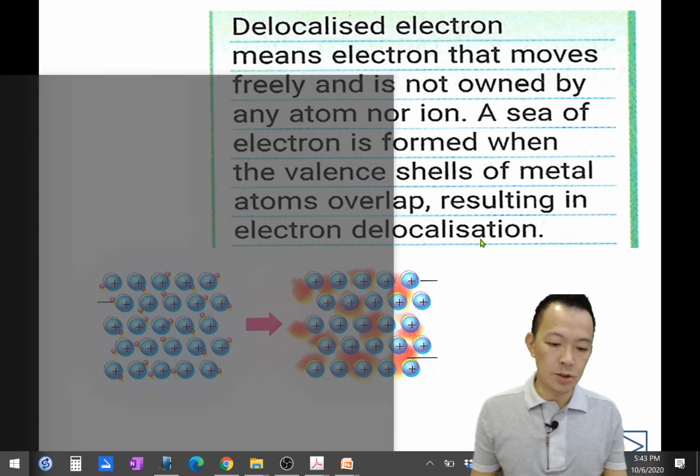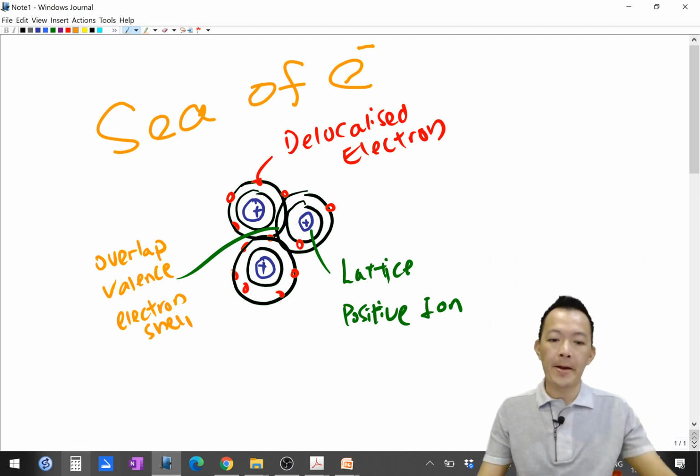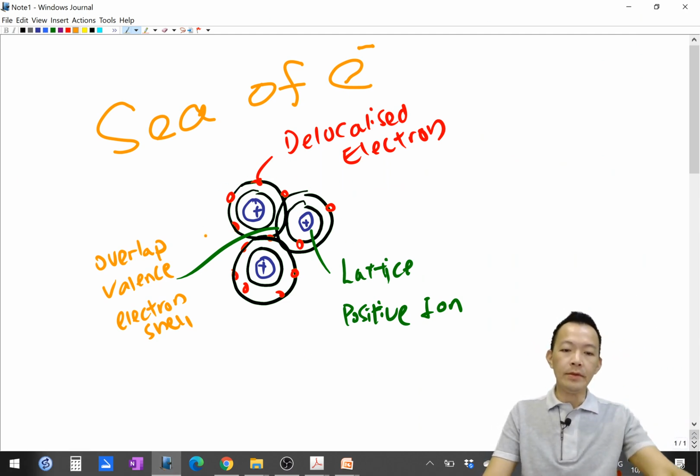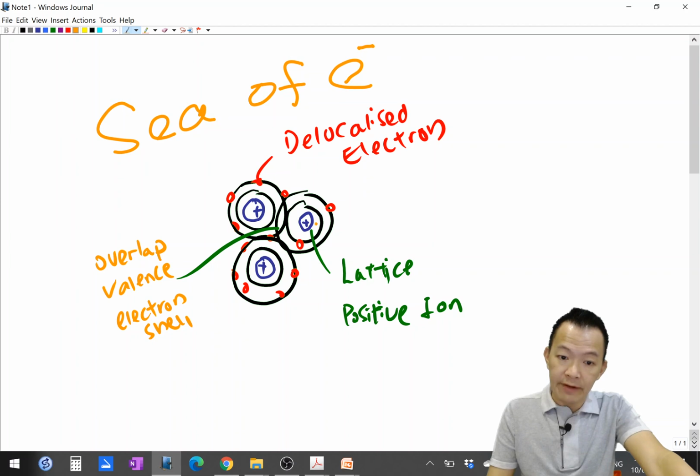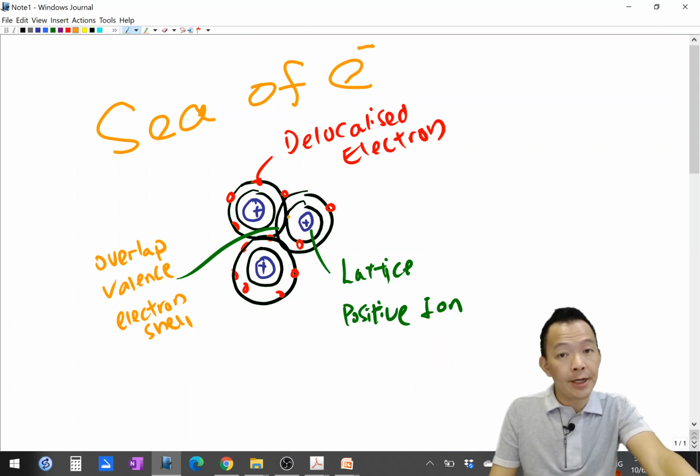But can't imagine the picture, right? Never mind, I show you now. Say this is a metal atom, this is a metal atom, this is a metal atom. They arrange regularly to become a lattice. But they like to lose their electrons and finally become positive ions. All the metal atoms have electron shells, but the valence shells overlap.